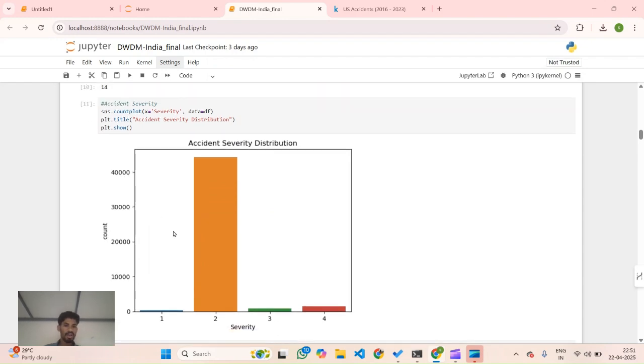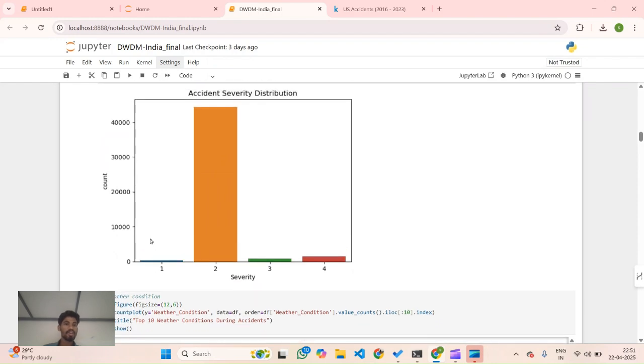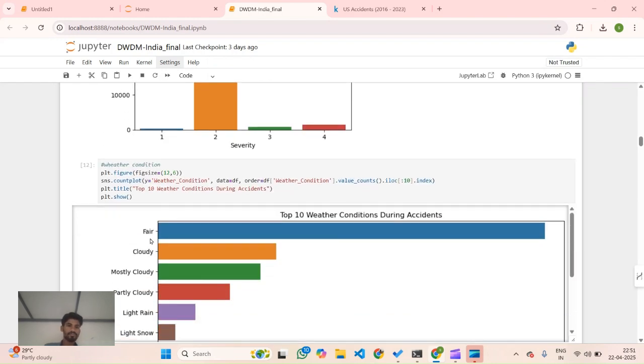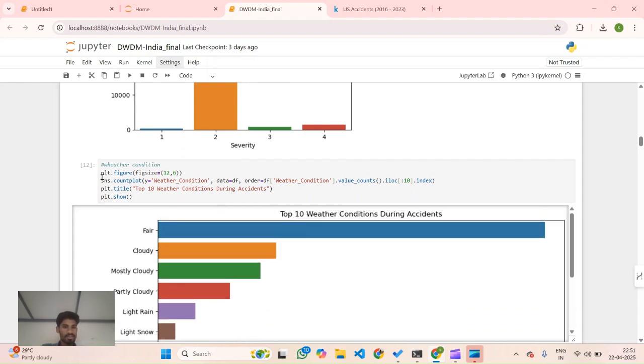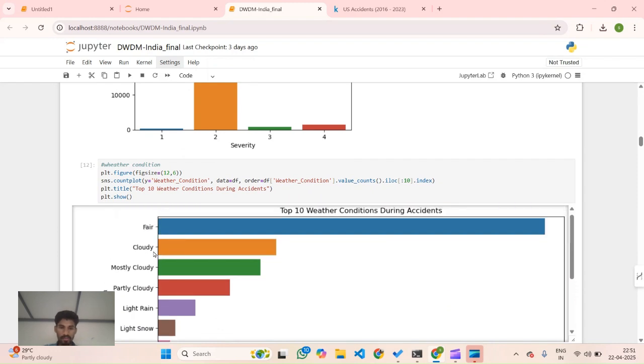40,000 accidents have the severity 2, and very few accidents have the severity 1, 3, and 4. From that, we can say that severity 2 has the highest number of accidents. Now, after that, we are plotting according to the weather conditions. We have listed all the weather conditions. The accidents occur mainly during fair weather conditions, which is due to the imbalance in the dataset.